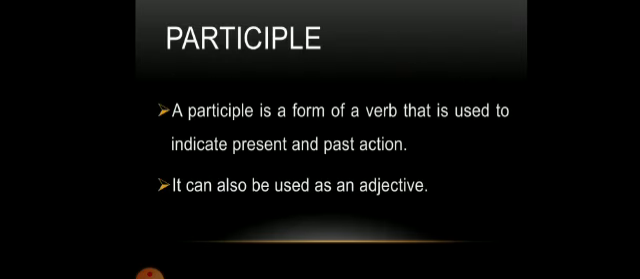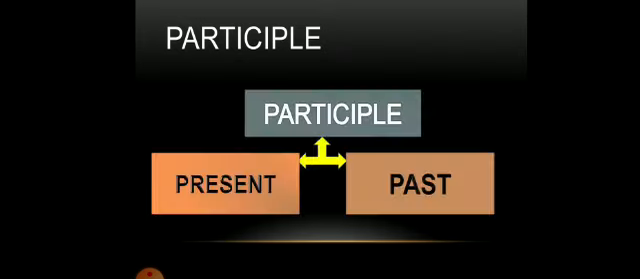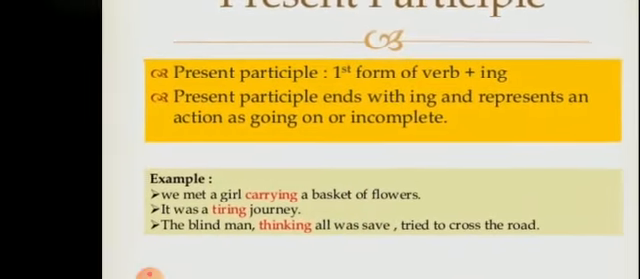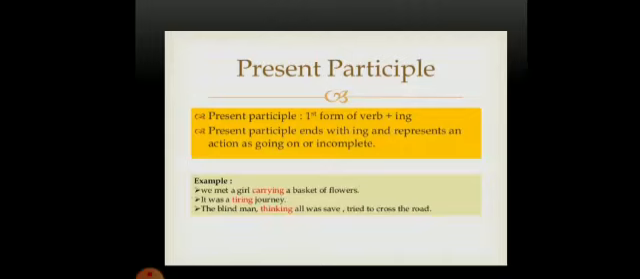The next one is participle. A participle is a form of verb that is used to indicate present and past action. It can also be used as an adjective. Participles are usually divided into present participle as well as past participle. What is present participle? The first form of verb plus ing is called a present participle. Look at the example. It was a tiring journey. The blind man, thinking all was safe, tried to cross the road. So, when you add ing to the first form of the verb, it is called the present participle.